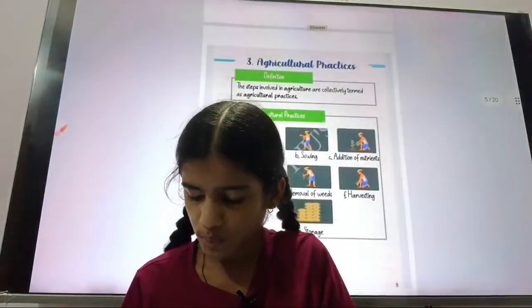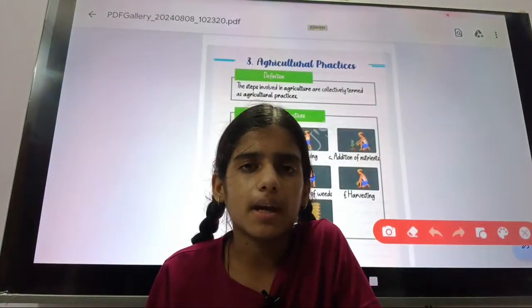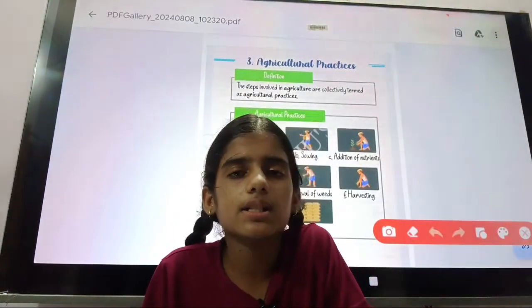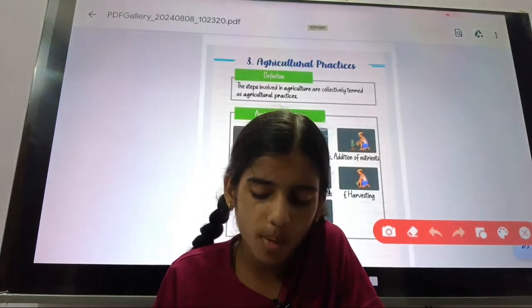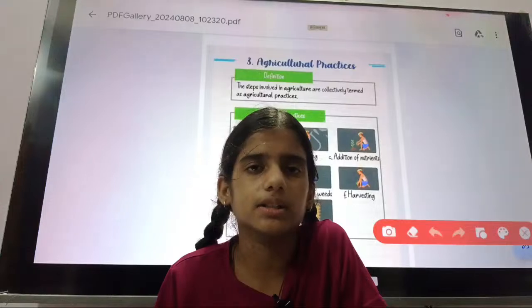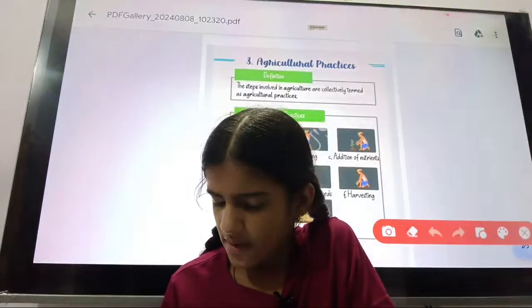So, we will move to our very simple and very interesting topic, agriculture practices. What are agriculture practices? The steps that are involved in cultivating the crops are known as agriculture practices. In the agriculture practices, there are 7 practices.